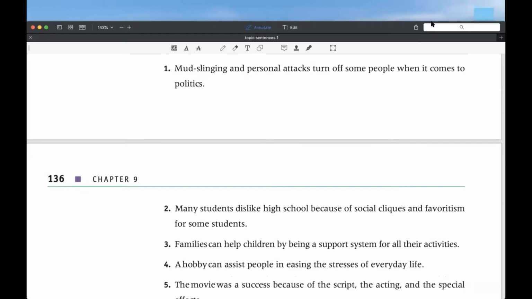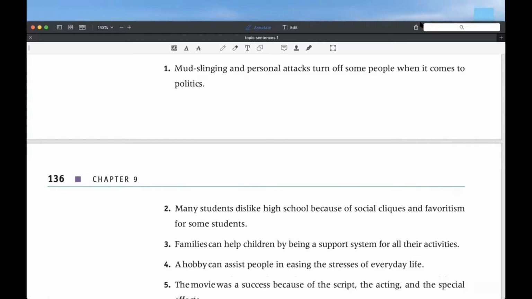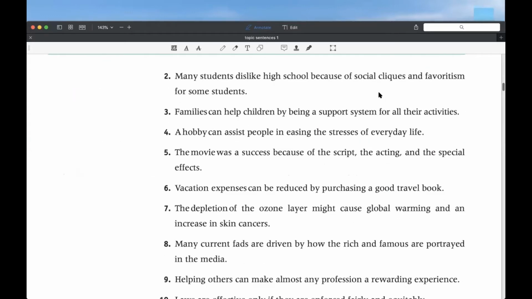Let me see. I'm going to find someone. David Araneda. David, can you help me with sentence number 1? Okay, the topic would be mudslinging and personal attacks. All right. And the controlling idea, right? Yes, the controlling idea: turn off some people when it comes to politics. All right, very good. Can we move on to the second sentence?